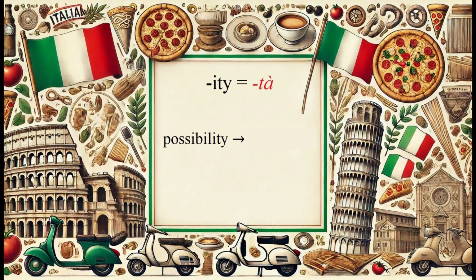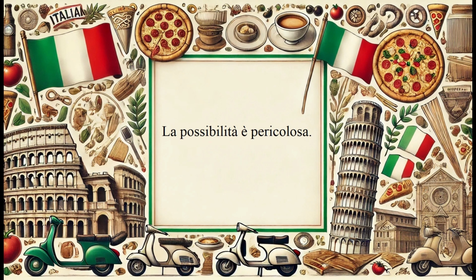Let's look at another example. Possibility, what does that become? Possibilità. And all these words that end in à are feminine, just like the words that end in azione. Let's use them now. How would you say the possibility is dangerous? La possibilità è pericolosa.